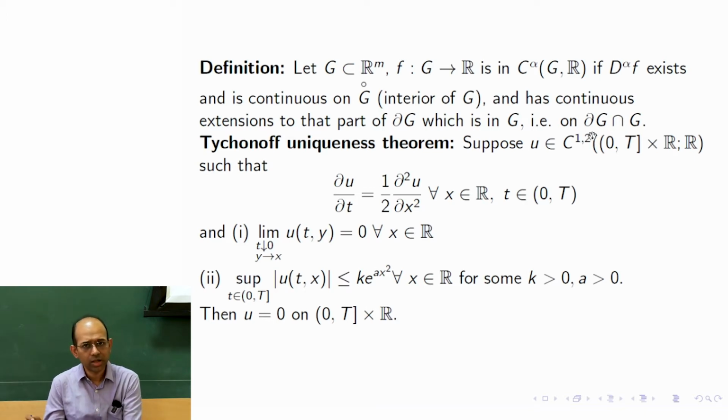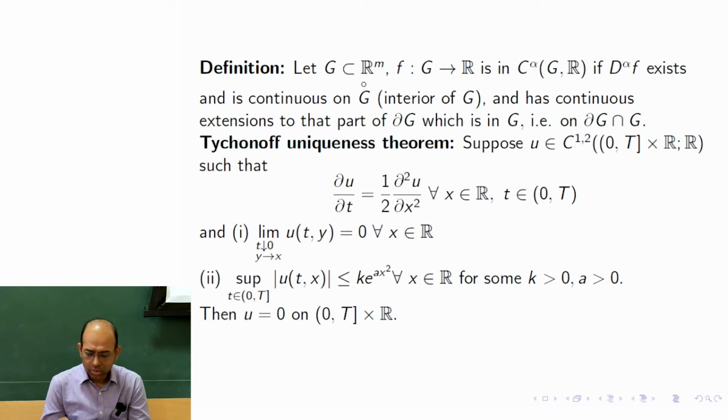This much regularity we need for a classical solution of this equation, because the equation involves partial derivatives of the first order in t and second order in x. Now we ask what is the solution which satisfies the following two conditions. First condition is the limit of the solution as we extend to the other boundary, which is not included in the domain: t goes to 0 and y goes to some x.